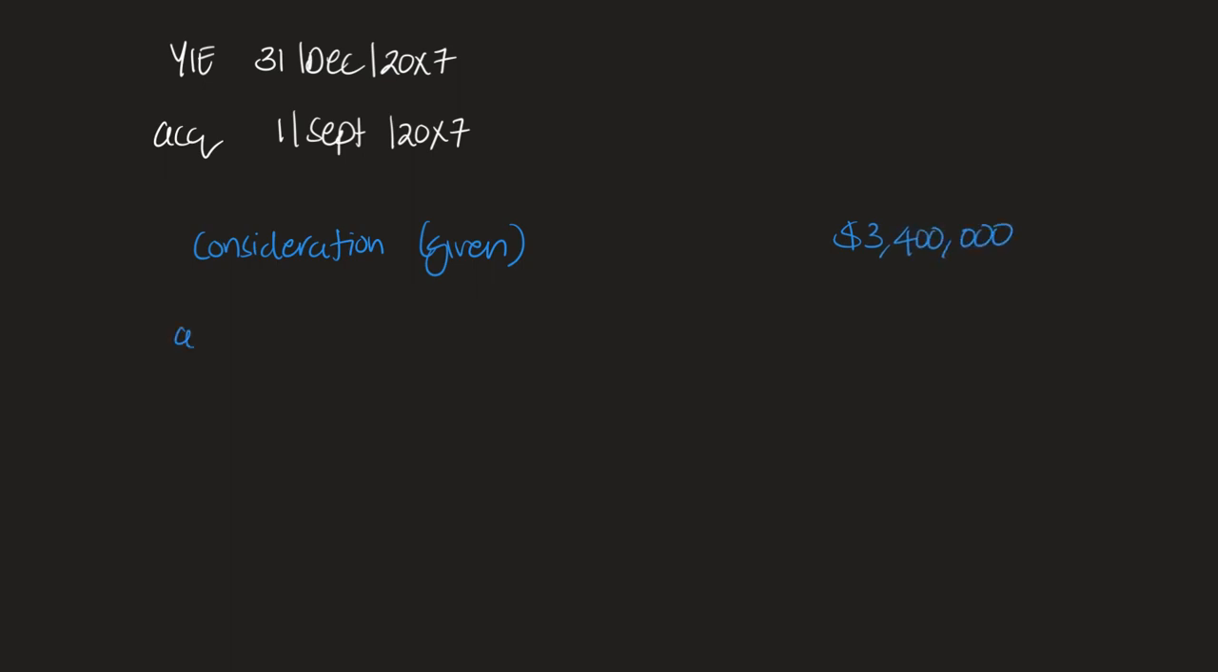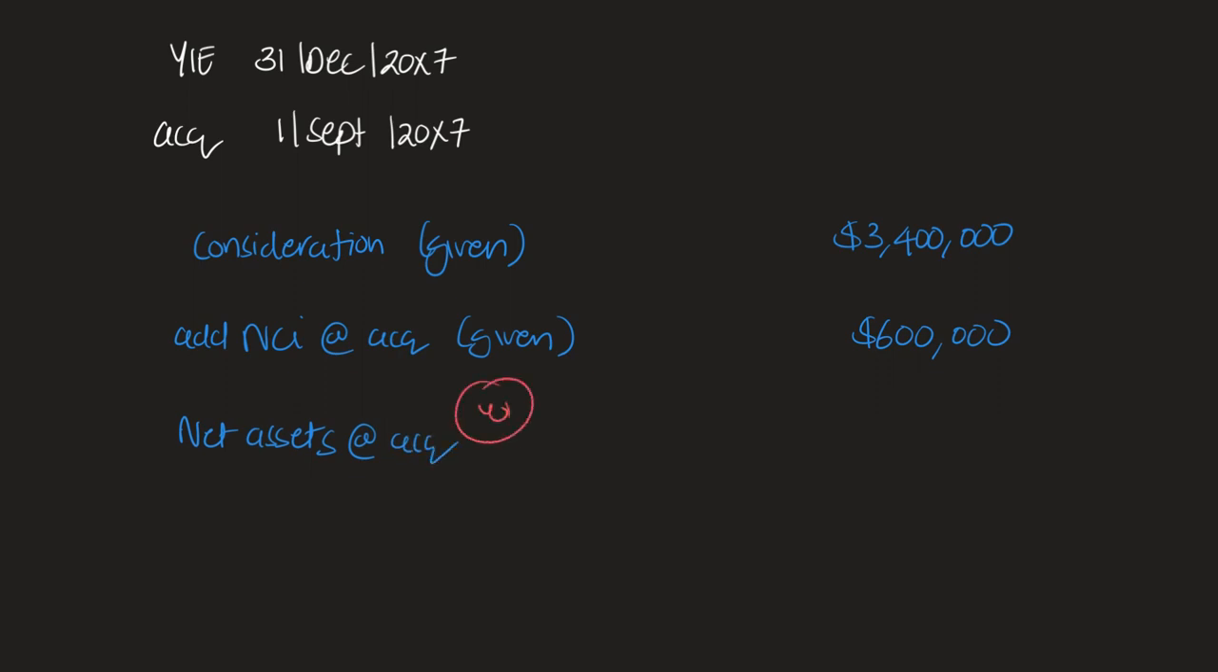We then need to add the NCI at acquisition, okay? And again, this is given to us in the question as 600,000. Now, the more challenging step here is working out what the net assets at acquisition are, okay? The net assets at acquisition is going to be a working that we're going to calculate just underneath. So net assets at acquisition, we're going to do a little working, okay?